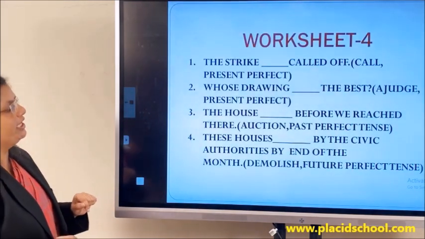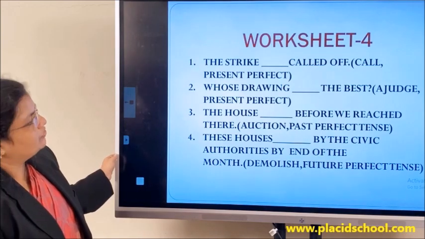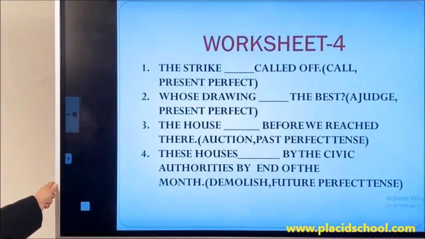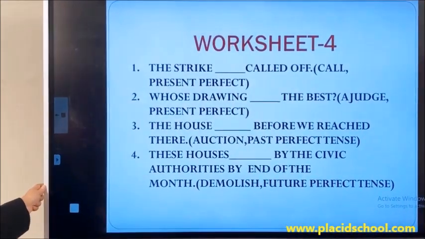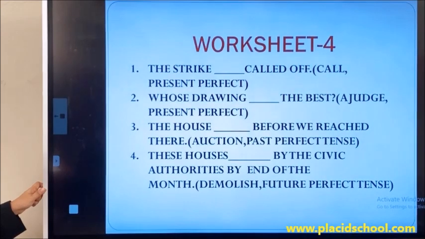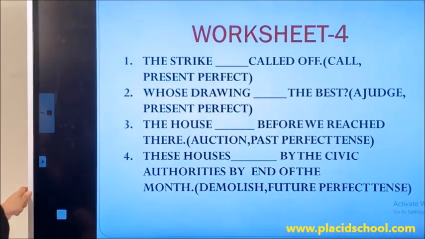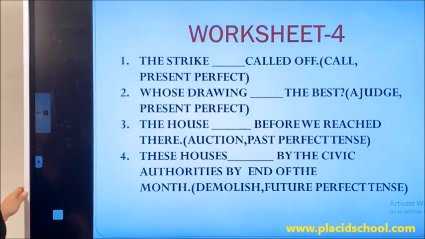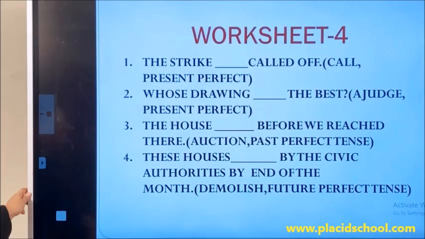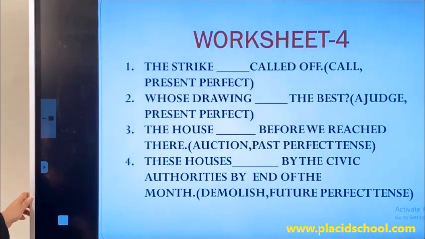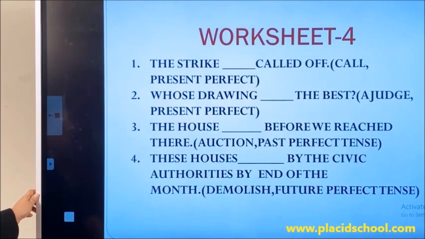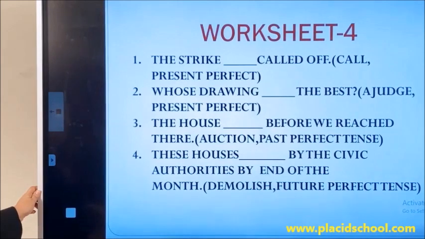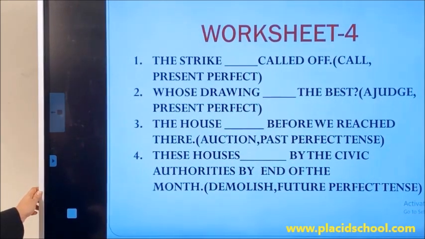Let's now do this worksheet. You have to fill the blanks using the passive forms as given in the bracket. The first one: the strike dash called off. You have been given the verb, called, and we have given the answer already there. So you have to just bring the passive form, the be verbs, there. So strike, as it is singular, you have to bring the singular perfect tense be verb. What is that? Has. The strike has. You have to add been in passive form. So what would be the answer? The strike has been called off.